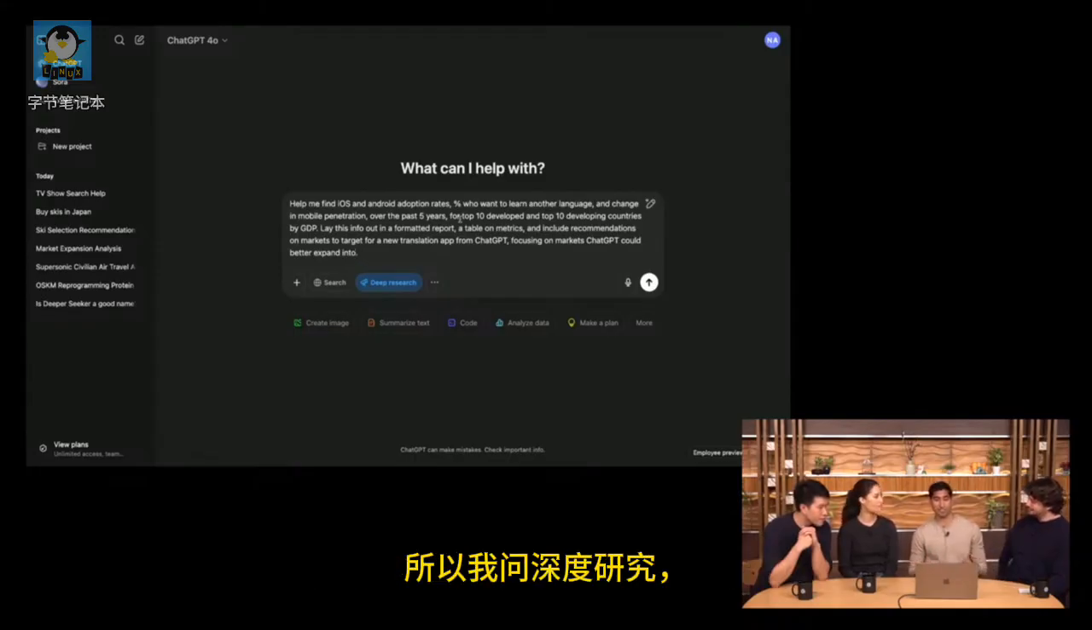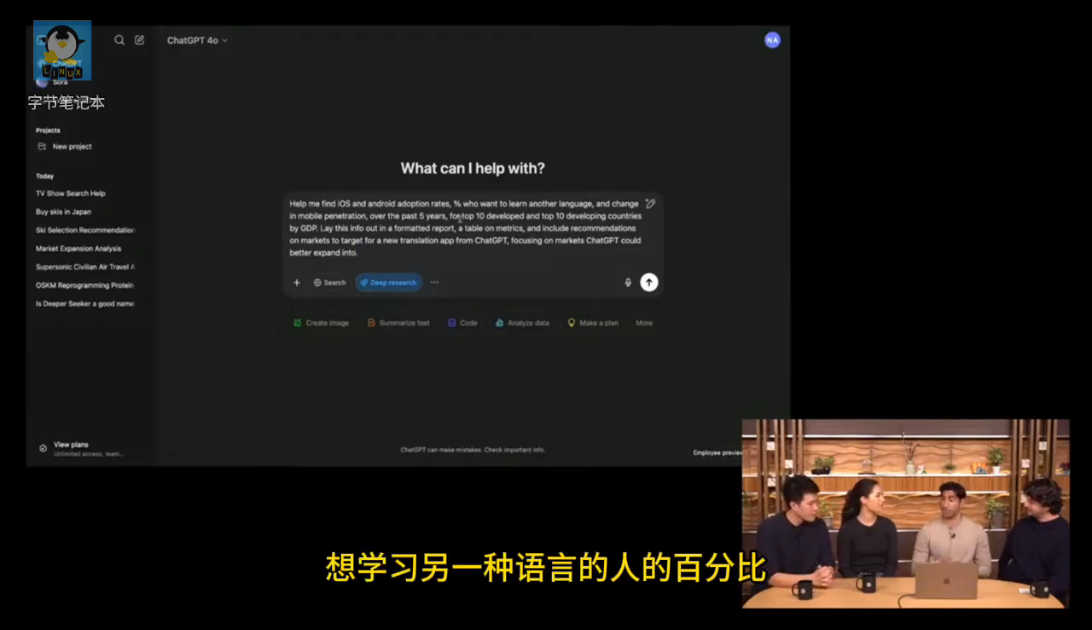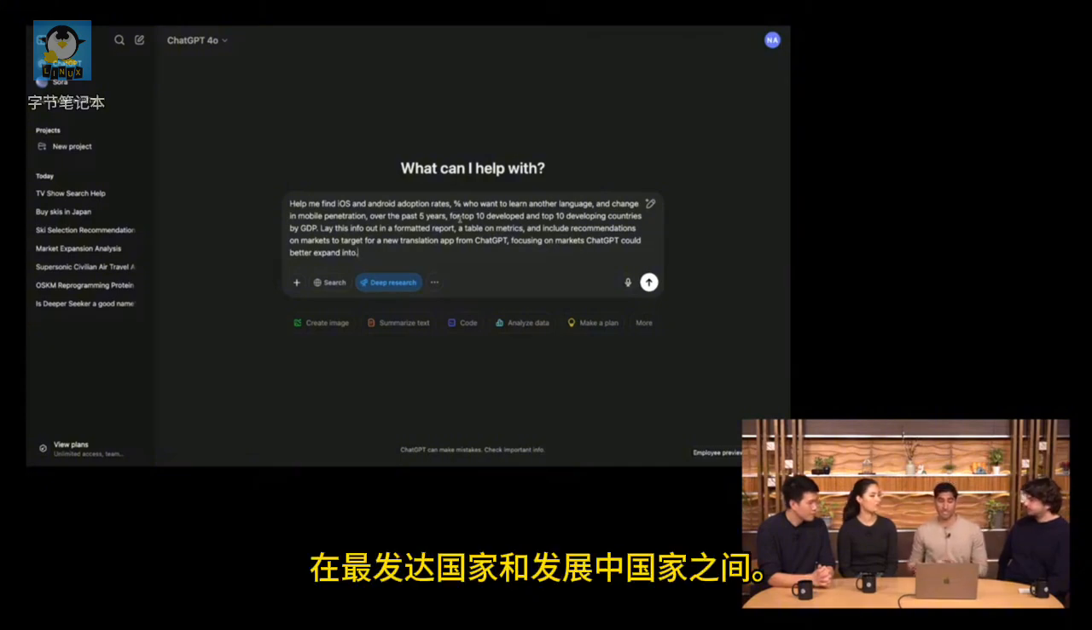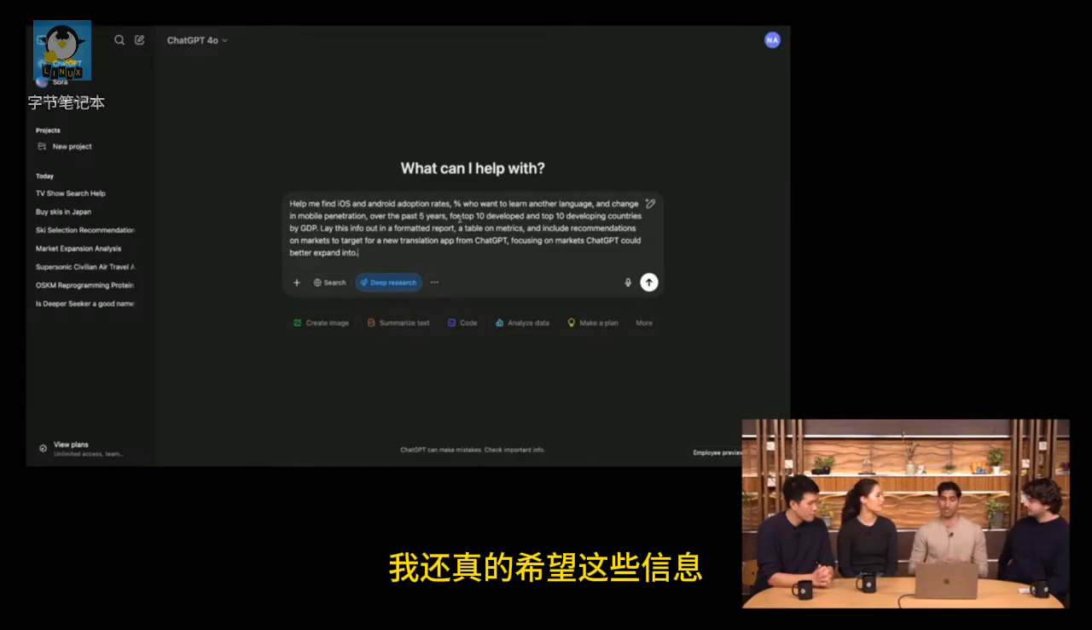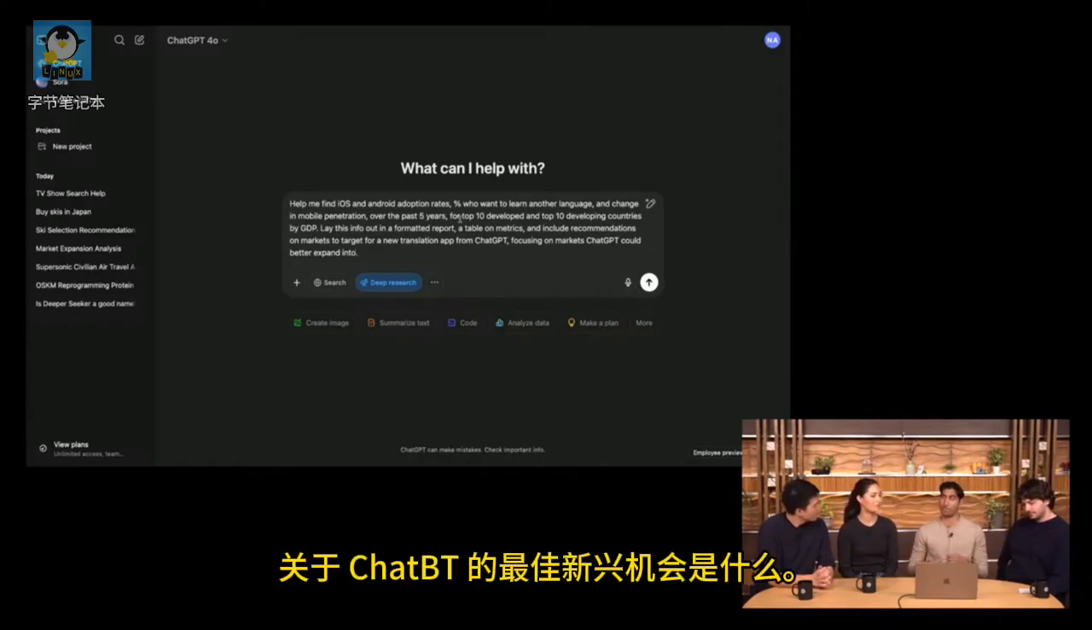So I'm asking deep research, help me find iOS and Android adoption rates, the percent of folks who want to learn another language, and the change in mobile penetration over the past couple of years, and give me that difference between the top developed countries and developing countries. And I also really want this information in a formatted report with some tables and a clear recommendation on what the best emerging opportunities are for ChatGPT.